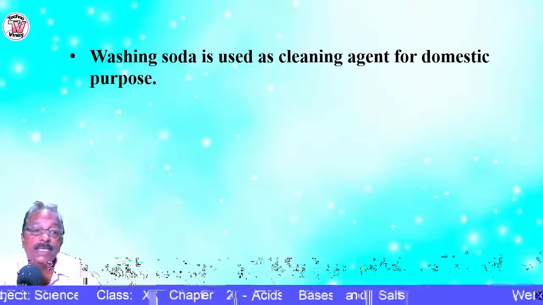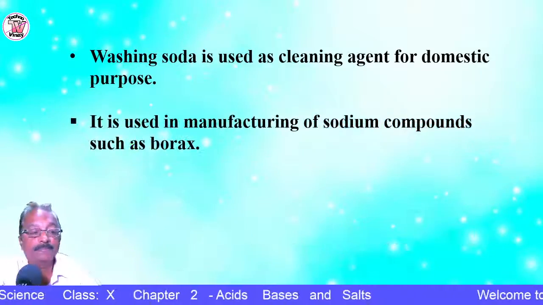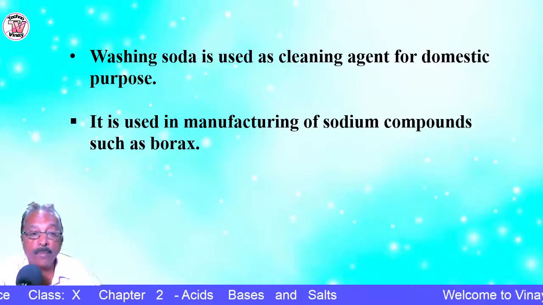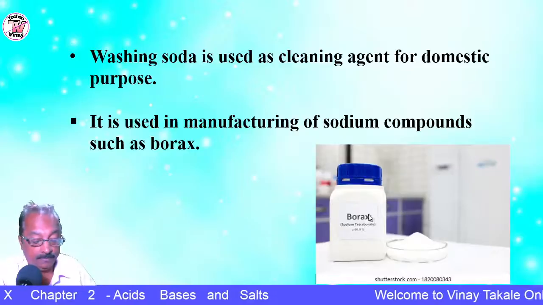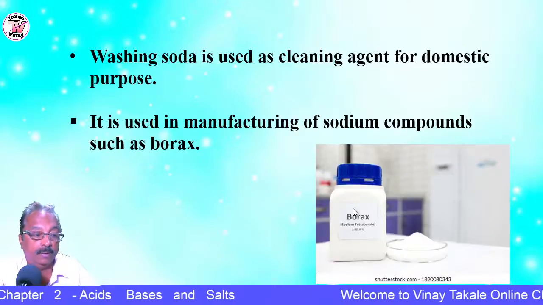So it is used as a cleaning agent for domestic purposes, and in the manufacture of sodium compounds such as borax.